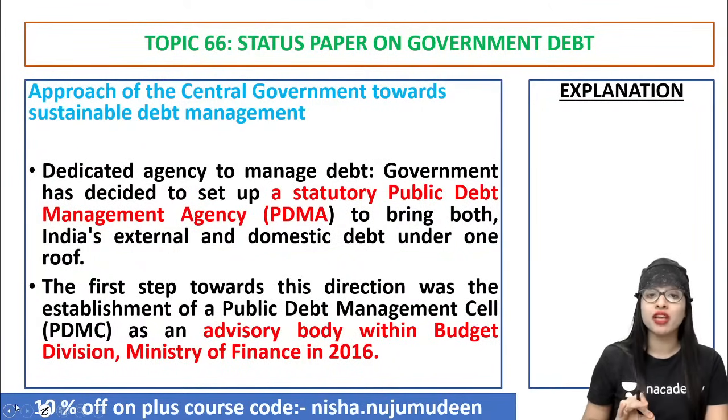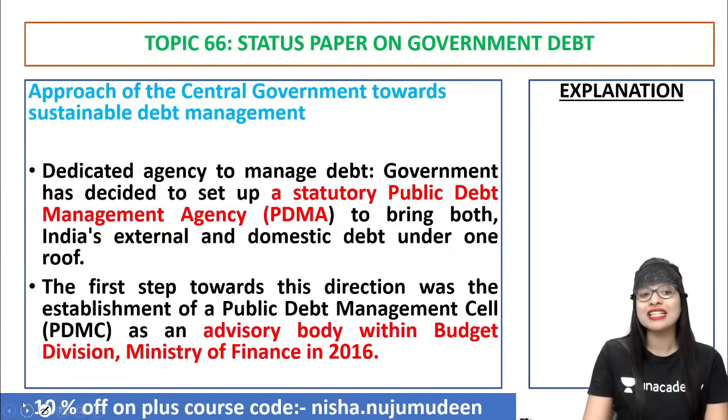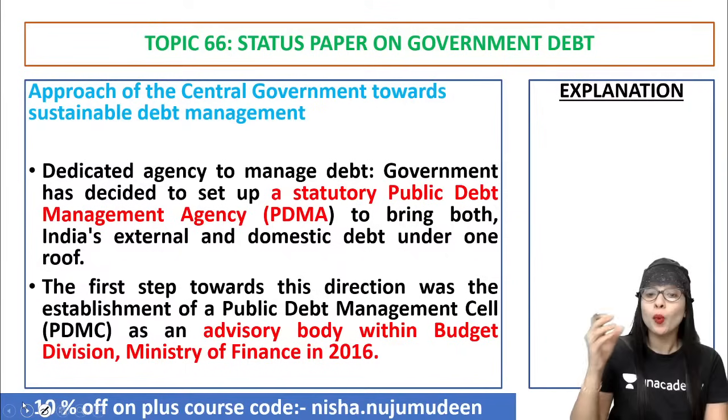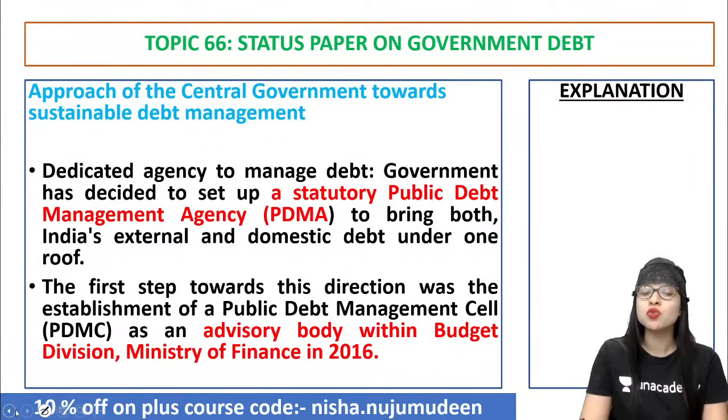The second important approach by the government, as a step in this direction, is that they established a public debt management cell, which was an advisory body within the budget division of the Ministry of Finance way back in the year 2016. So automatically through this they have a feeling that they'll be able to manage the government debt properly.